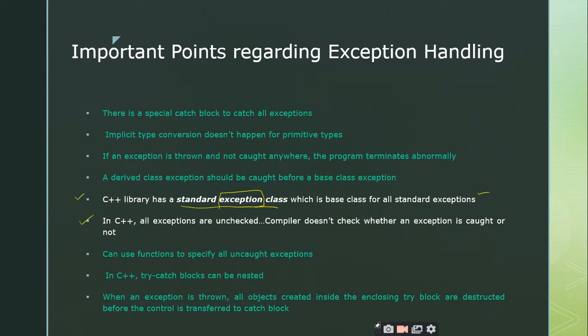Super, right? So like this, we also have some other category of exceptions which are called checked exceptions and unchecked exceptions. This is not the case with C++. I'm telling you about Java. So in Java we have two types of exception, that is checked exception and unchecked exception. So what do you mean by unchecked and what do you mean by checked exception?